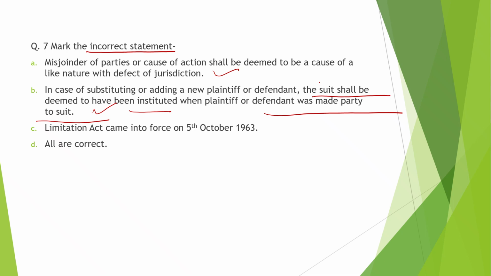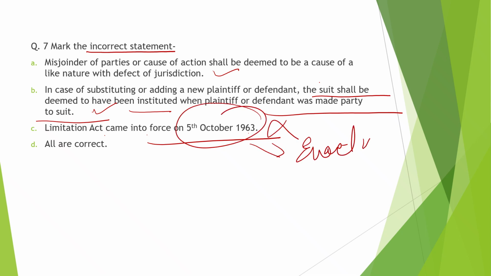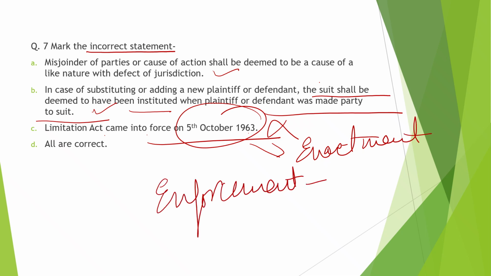Statement number 3: Limitation Act came into force on 5th October 1963. Whether this is right or wrong? This is wrong. Why? Because this is your enactment date. Enforcement date is, what is the enforcement date of the Limitation Act? It is 1st of January 1964.